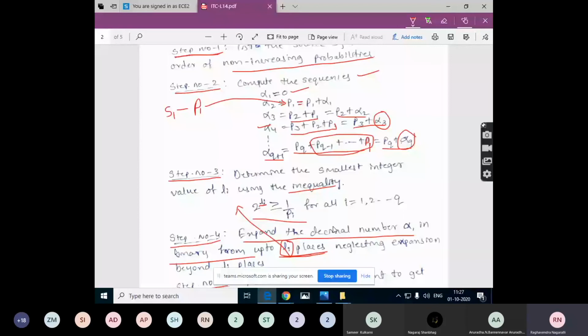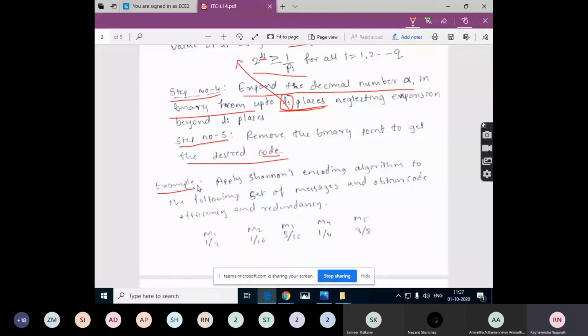Okay, shall we start with the problem for this Shannon encoding algorithm? Take down this example, the first problem on the Shannon encoding algorithm. Apply Shannon's encoding algorithm to the following set of messages and obtain code efficiency and redundancy. These are the messages given: 5 messages, M1, M2, M3, M4, M5, and these are the probabilities. Note down these values.